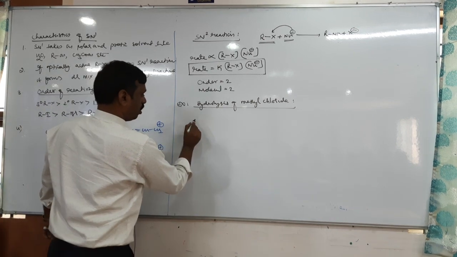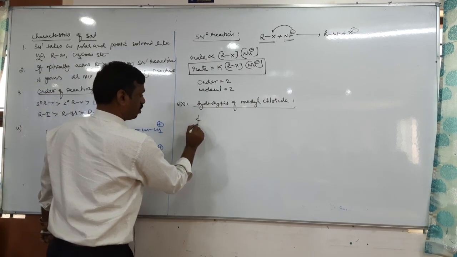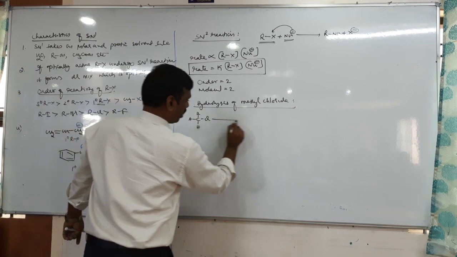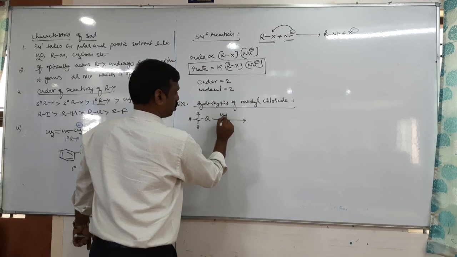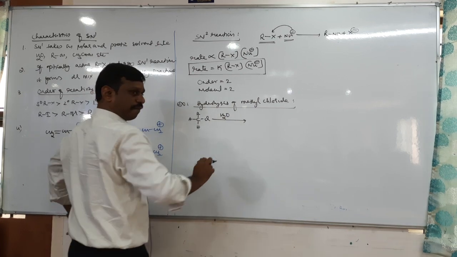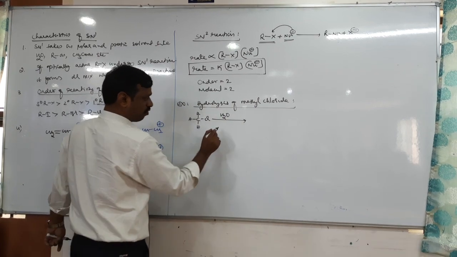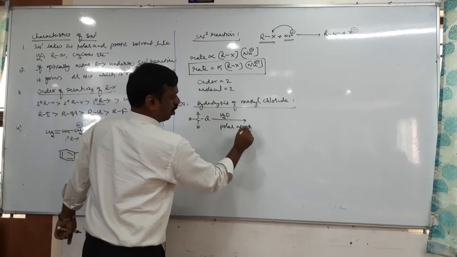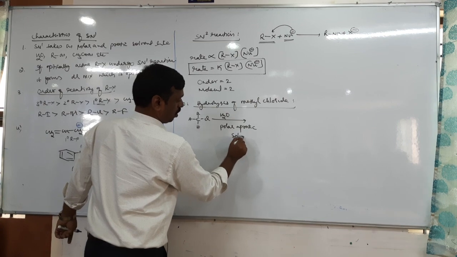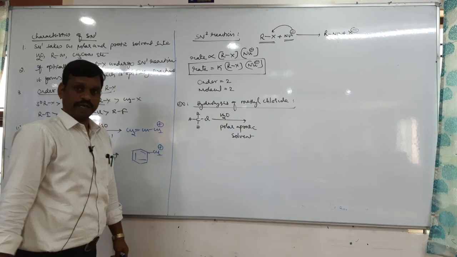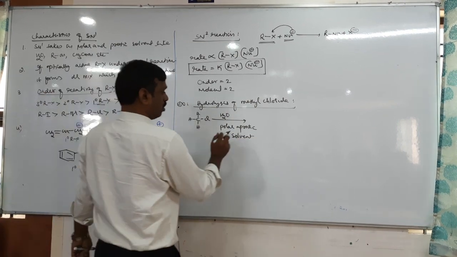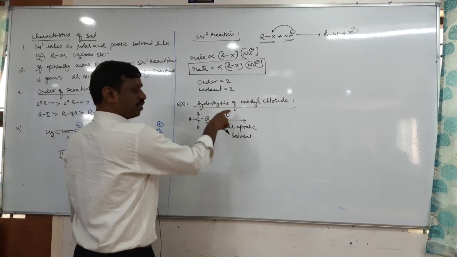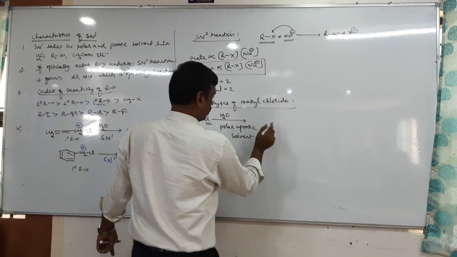Methyl chloride undergoes hydrolysis reaction with water in the presence of a polar aprotic solvent. It should be a polar but aprotic solvent. Then what happened? Cl is replaced by OH. So the product will be like this.